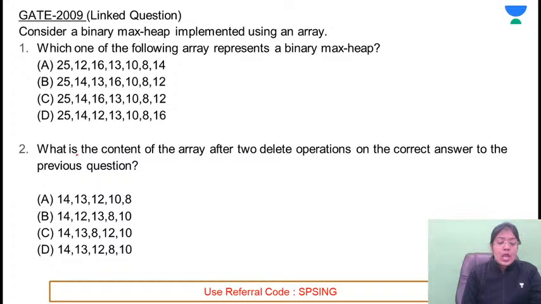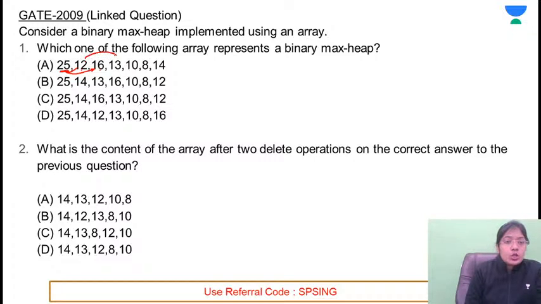Yes. Upper bound means ज़्यादा से ज़्यादा कितना टाइम लेगा? Okay. So binary max heap is implemented using an array. So using an array means आपको ट्री कंस्ट्रक्ट करके चेक करने की जरूरत नहीं है. So just simply the 25 is the parent, so its children will be at the next two positions. So both are smaller than 25, that is allowed.